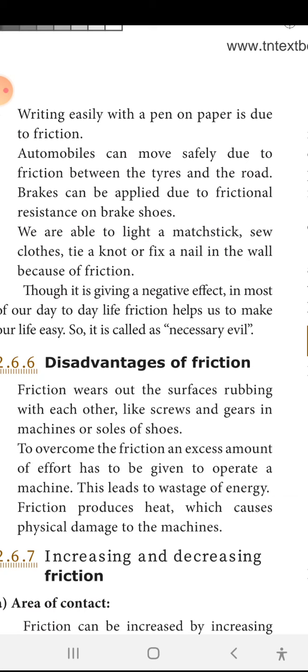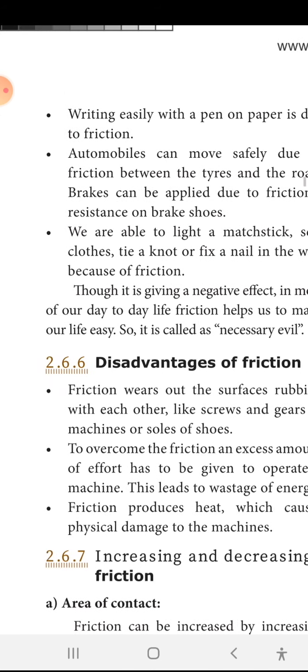In order to avoid the wear and tear, we can apply some oil. This oil reduces the friction. Because of the eroding effect, heat is caused and makes the machines get damaged. These two are the disadvantages of friction.